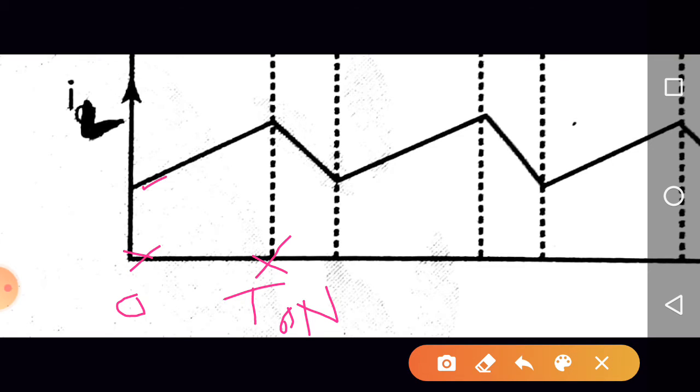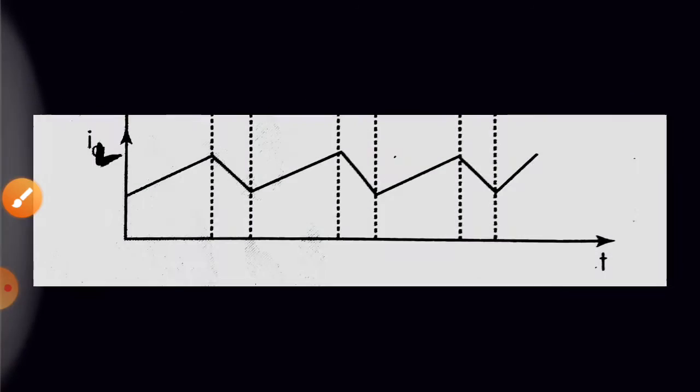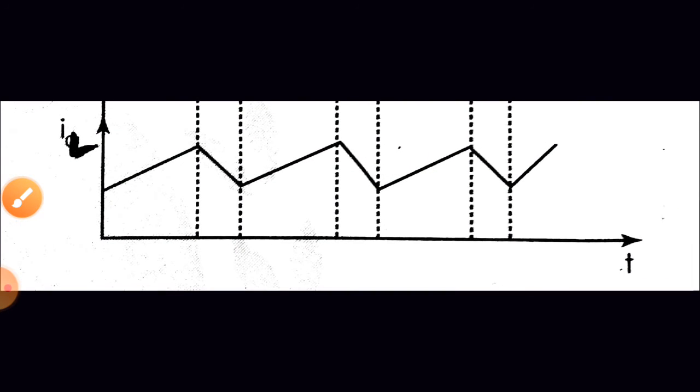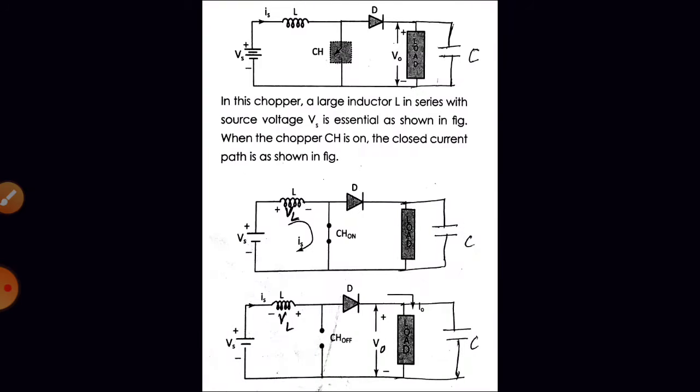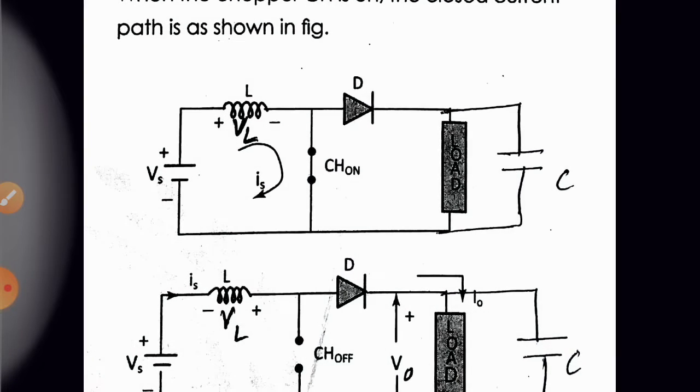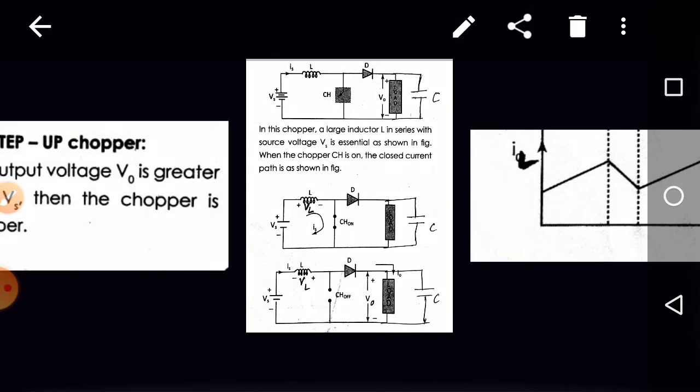Are you getting the point? The current flowing through the inductor goes on increasing, right? From some value. So consider this value is I1 and this value is I2, right? From I1 to I2. Next, what is the voltage across inductor? It is Vs. Voltage across inductor is Vs, that is when switch is in the on state, right?